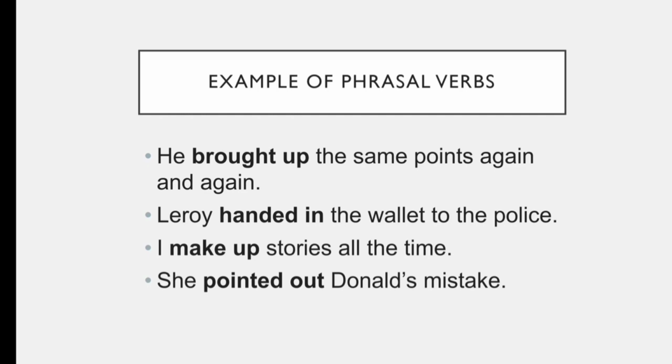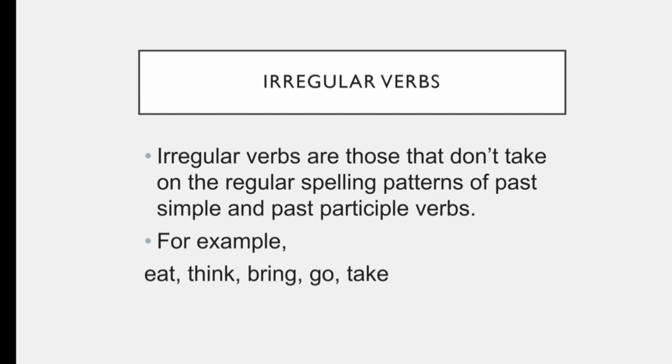The last but not the least type of verb is irregular verbs. Irregular verbs are those that don't take on the regular spelling patterns of past simple and past participle verbs. For example, few verbs take the same spelling patterns. The past and the past participle of that verb is made by adding ed to that verb.